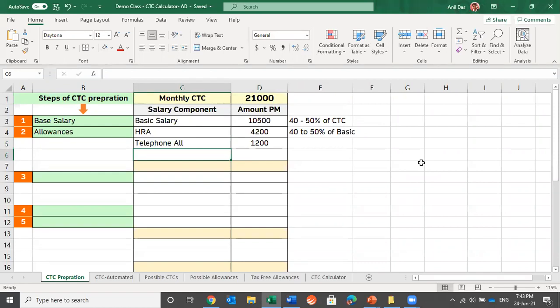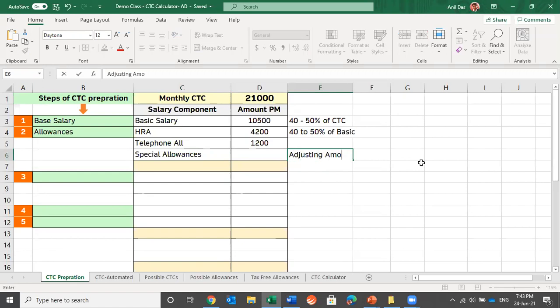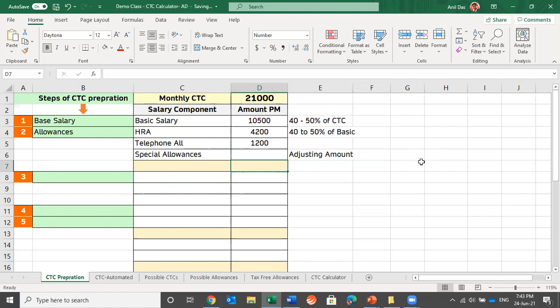One more allowance you will find with almost all salary structures, which is special allowance. This is something which you will find with most of the companies. Trust me, there is nothing special with this allowance. This allowance is normally used as an adjusting amount. Whatever amount would be coming as a difference is put under this special allowance. There is no logic. Whatever would be there would be entered into this.